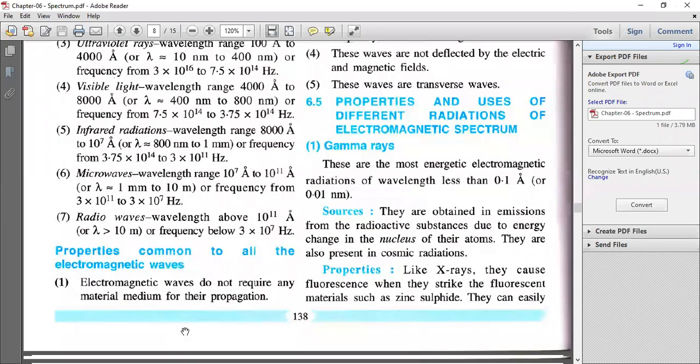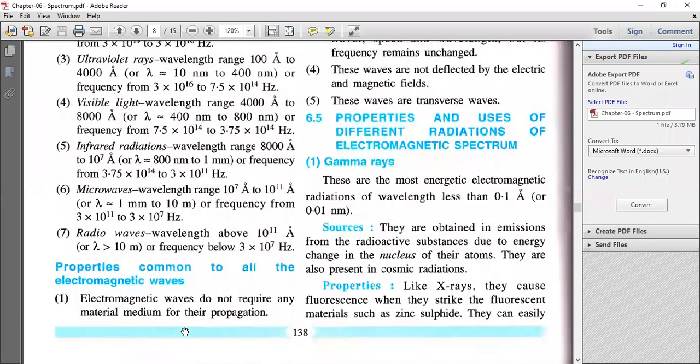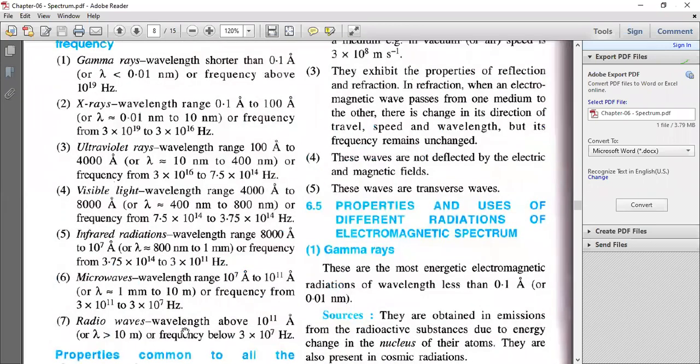So next, in your syllabus, the properties common to all electromagnetic waves is there. So we will discuss these properties. See here, electromagnetic waves do not require any material medium for their propagation. As we know that these rays come from the sun, and from the sun to the earth's atmosphere through space, they do not have any medium, but still they travel and come. So it means they do not require any material medium for their propagation.